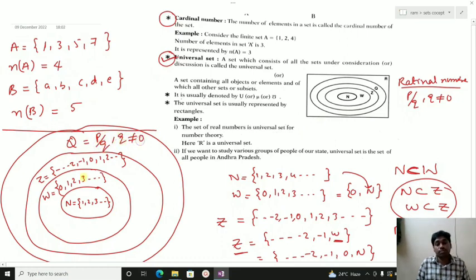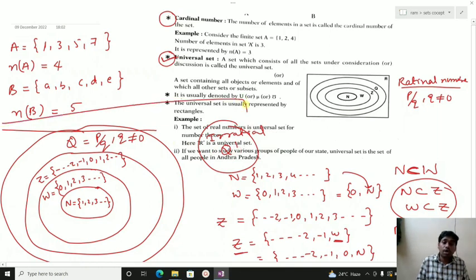Another set of numbers is the irrationals, represented with Q dash. All of these are present in the real numbers.